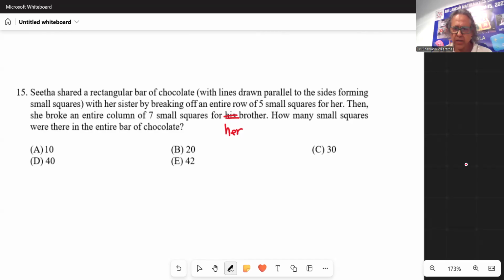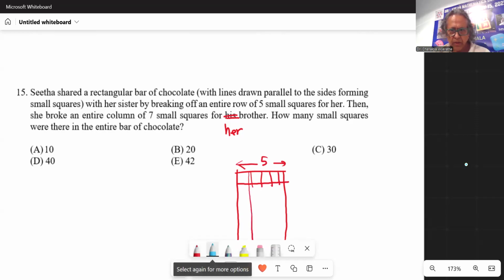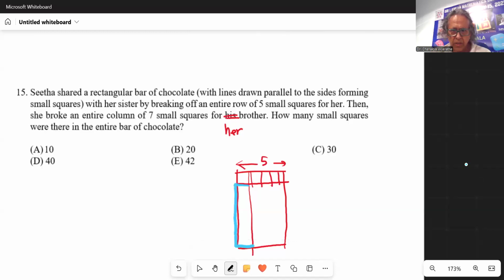So we can draw a figure and do this. Let's see, this is the chocolate bar. And here she broke off this row, which has actually 5 squares. And then she broke off a column of 7 small squares.